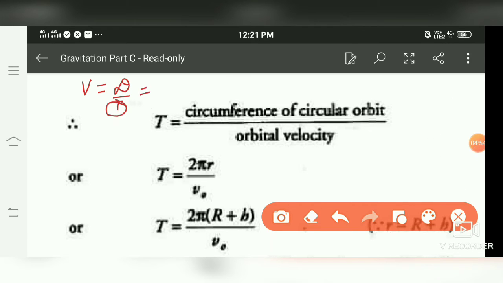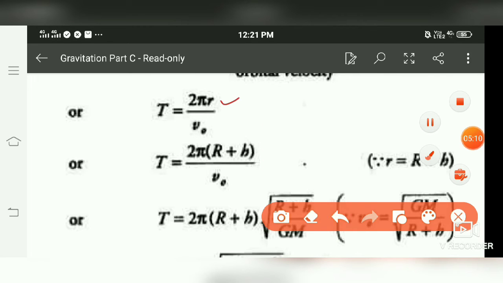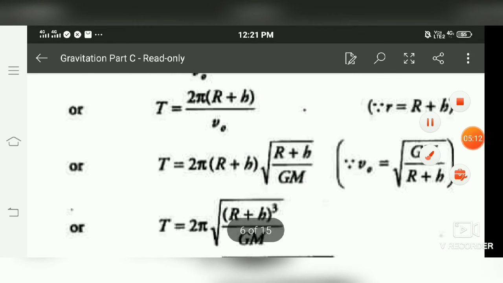So here time taken is going to be distance by velocity, the velocity with which it is revolving around the other body. So this is the orbital velocity v naught, and the distance is the circumference of that orbit, that is 2 pi r. So 2 pi r is what? R plus h here. Substituting the value of this orbital velocity that we get.